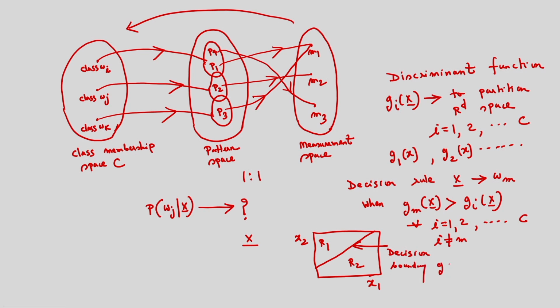It is nothing but G1 is equal to G2. G1 will be equal to G2. So in this case, what I have to consider? I have to determine a discriminant function corresponding to the class 1, and corresponding to the class 1, the region is R1. And corresponding to the class 2, the region is R2.